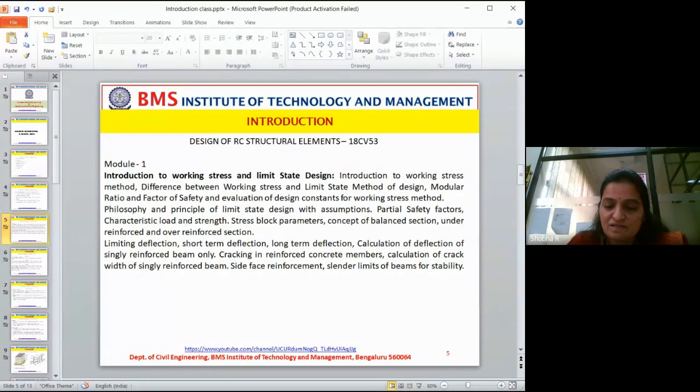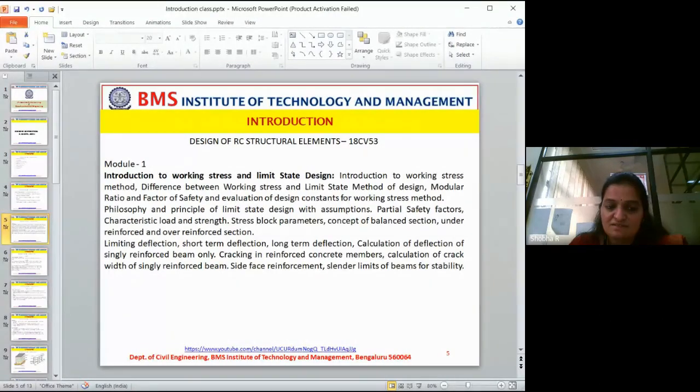Partial safety factor. If we consider safety factor and partial safety factor, in a general sense, we can say safety factor as a whole and partial is half of that. It is just a general explanation, okay? But exactly what a partial safety factor is, we will see.